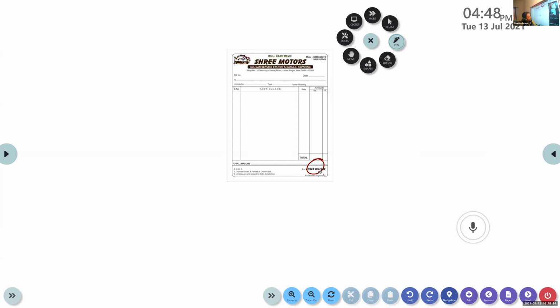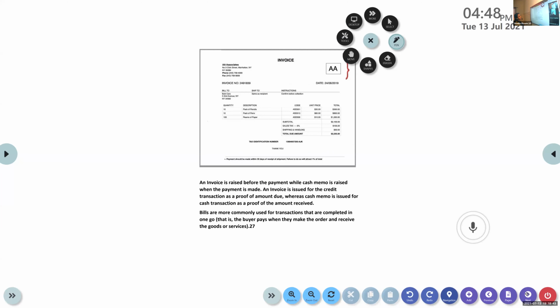Definitely you will be making purchases at home, and you will be getting the bills. So collect them, keep them with you. Don't throw them in the dustbin. So this is a cash memo, or you can say it is a bill. And here you can see an invoice.